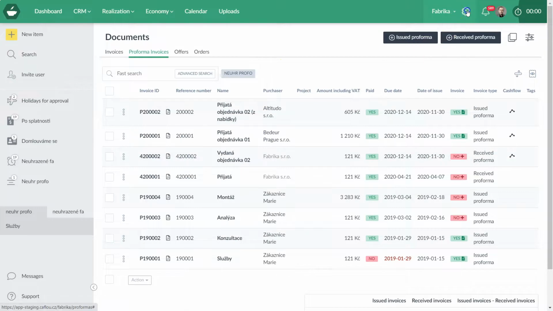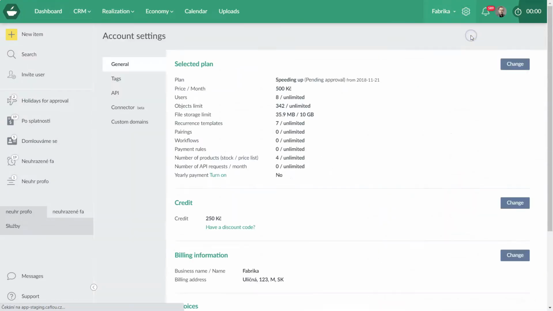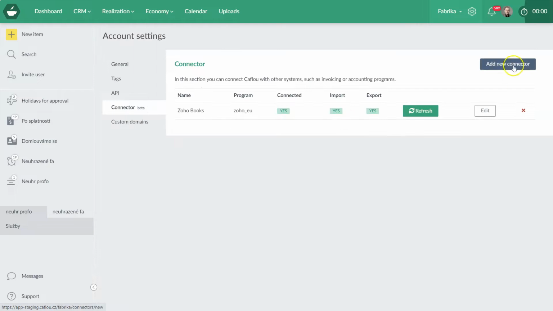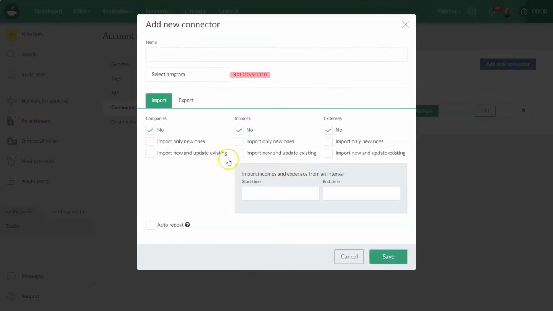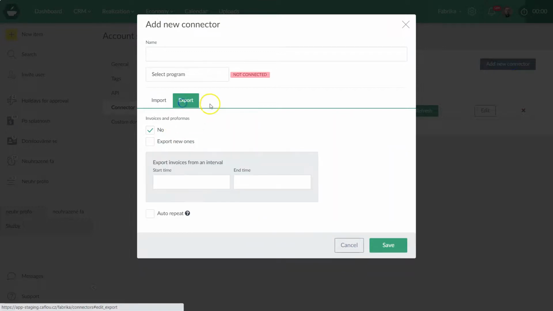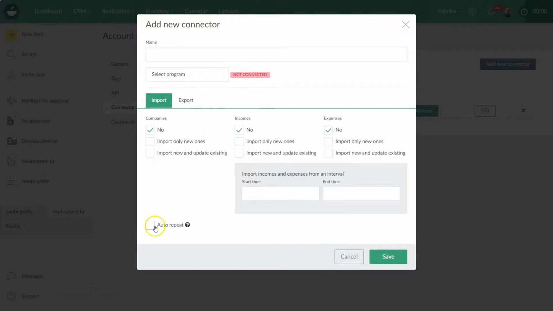So this is how you do it. Account settings, connector. Here you add a new connector. You will define what you want to import or export, and if you want to do it automatically or not.